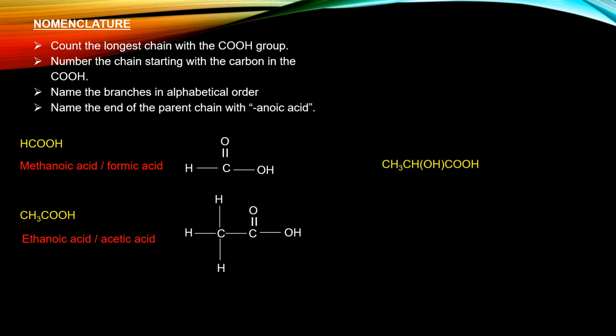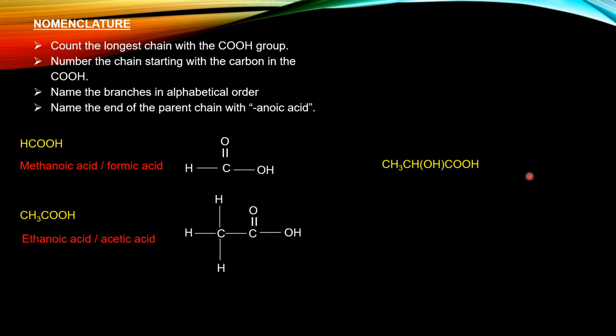Then we have a branched carboxylic acid, where you can see that there are 2 functional groups. The first is the OH group, which is the hydroxyl group coming from the alcohol, and the second one is the COOH group, which contains a carbonyl group. Okay, so which of these 2 groups is going to decide the name of this organic compound?